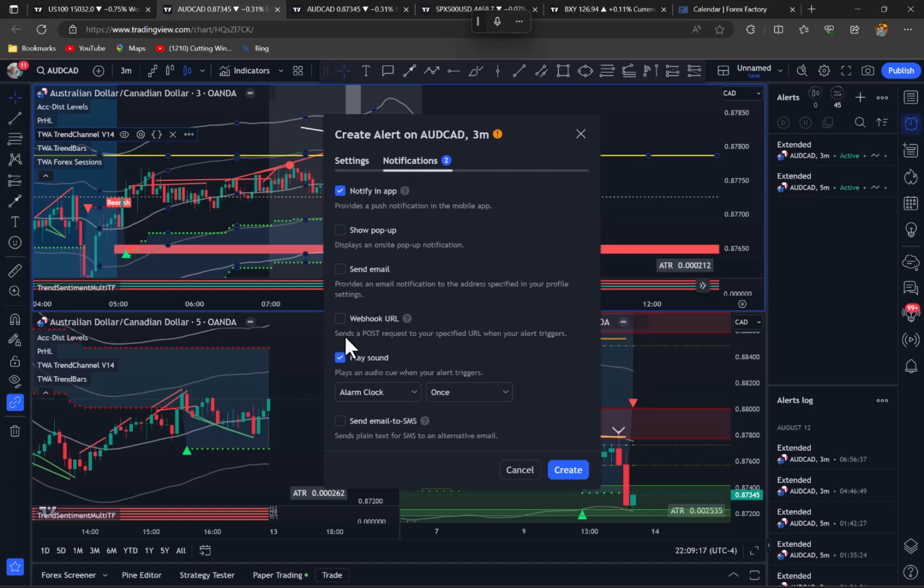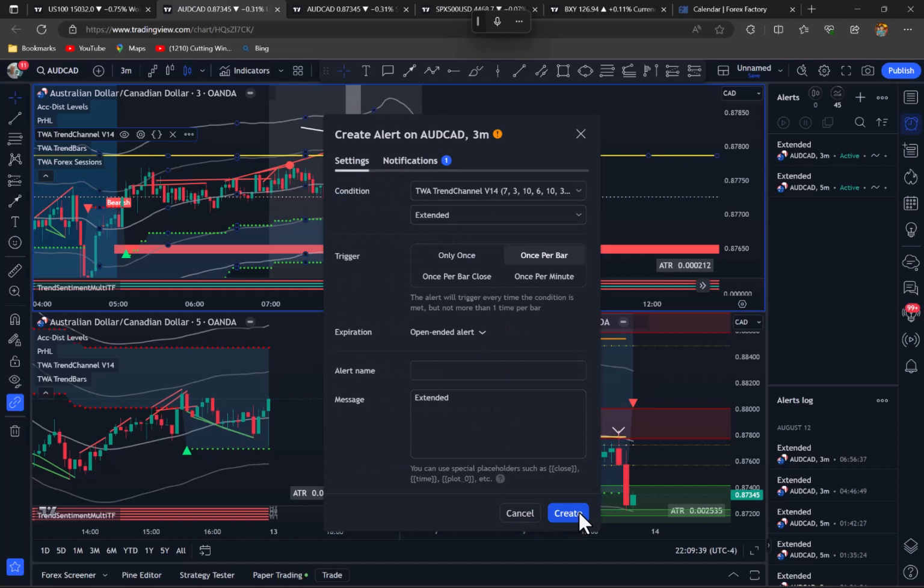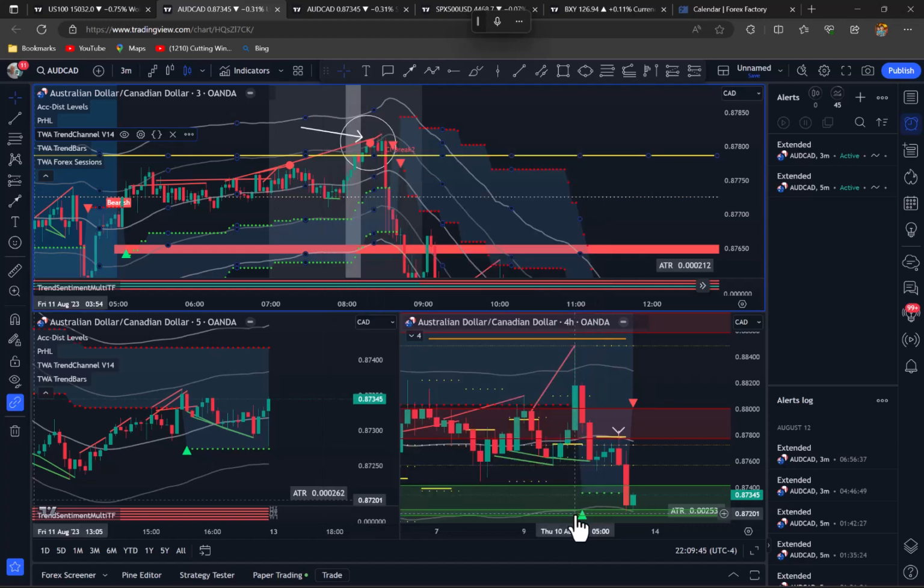take that out. I don't like all this stuff flashing in front of me, but I do like the alerts to sound on my phone, so I can switch that on and off when I need the alerts. You don't want them flashing on and off on the screen. I can tell you now, there's too many of them. So that's how I've set up the alert, and then we create. Now I've already done that, so I won't do it again. But what will happen is, well, I'll create it. This will remember your choices.